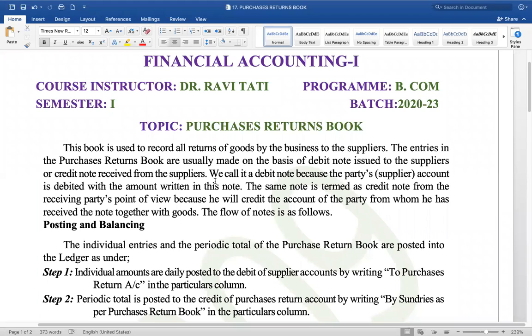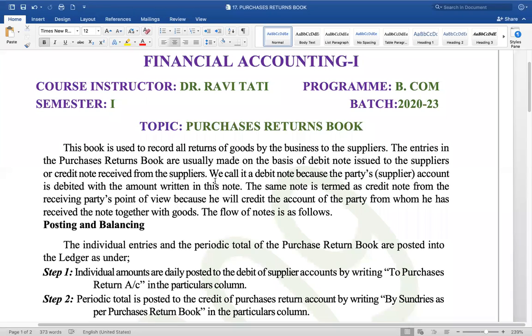So the same account will be debited, reversed, when we are sending those goods back. And with a note why we are sending them back, we have to give the reason for that. We write a note, and that's called a debit note when we are sending. Now the seller, or the supplier, gives a credit note. For him, it is a credit note. For us, it's a debit note.